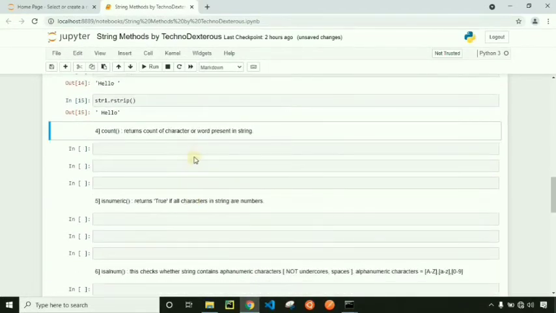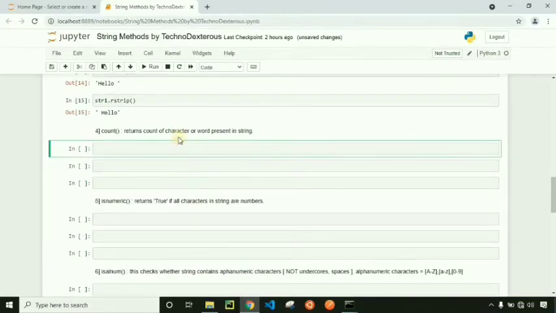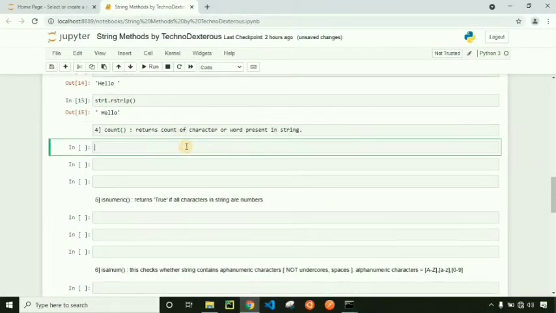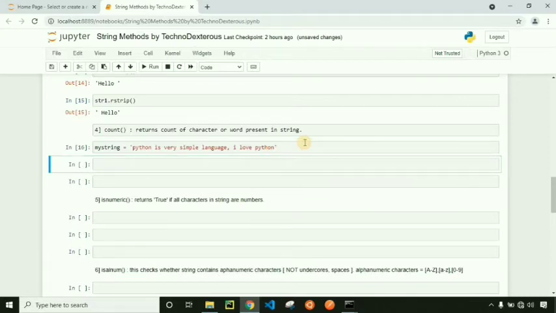Let's move towards the count method. The name itself suggests that it returns the count of a character or word present in a string. Let's define one string. So we have defined one string, myString, which is Python is very simple language. I love Python. Let's print it.